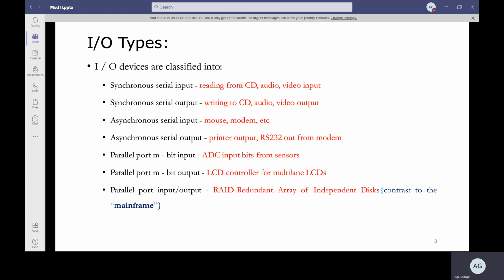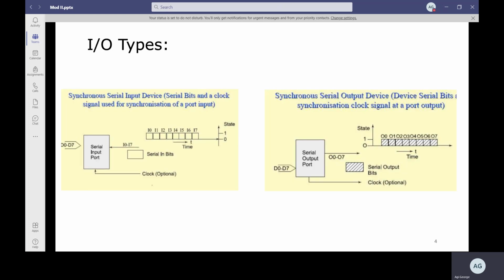Now this you do not have to study. It is just to give you an understanding of the different types of IO devices. Now this is an example of how a synchronous serial input device communicates. You can think of a 1-bit flip flop, or a set of flip flops which you use as a shift register.